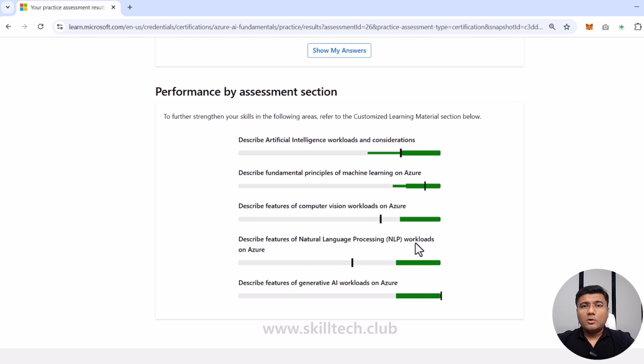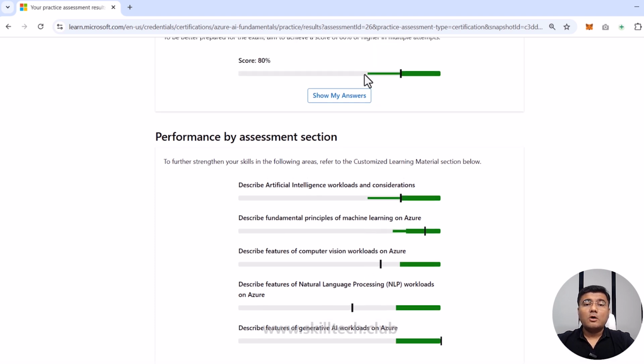Remember guys, do not go with your favorite. In my case, my favorite is generative AI because this is the service on which I have worked the most, and I'm damn sure I'm never going to give a wrong answer on this one. But from a certification point of view, you have to give equal weightage to each module. That's the reason to focus on each module; only then you'll be able to score 70% or more.